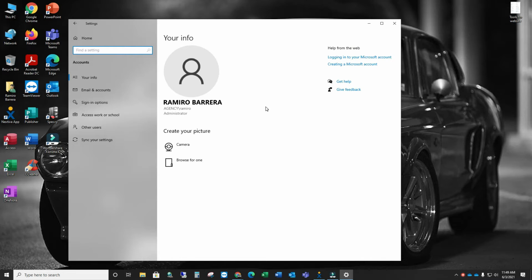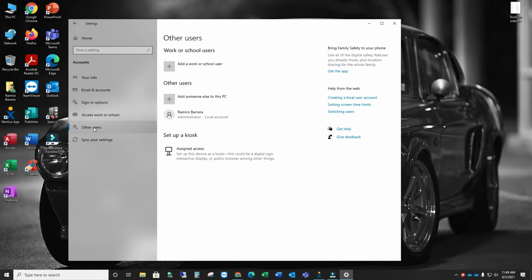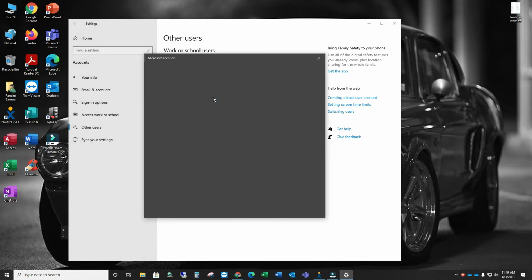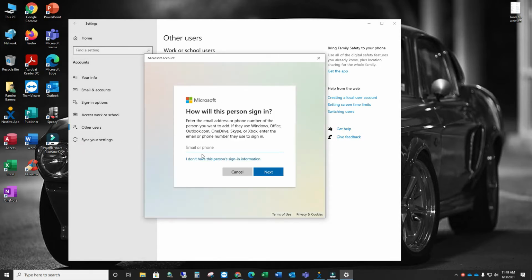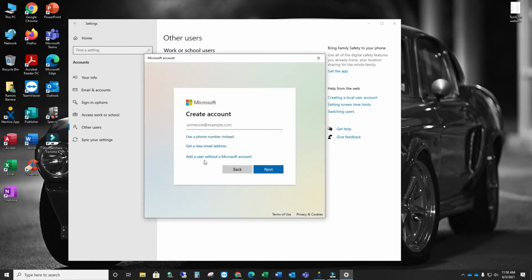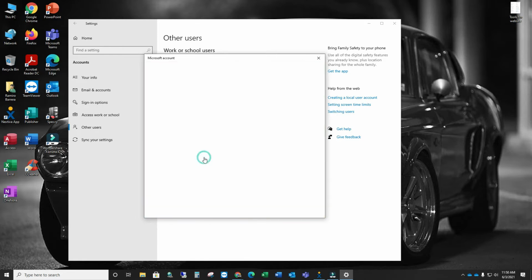Here, you will see your account. On the left-hand side, click on Other Users. Under Other Users, click on Add someone else to this PC. Here, click on I don't have this person's sign-in information. Now, click on Add a user without a Microsoft account.